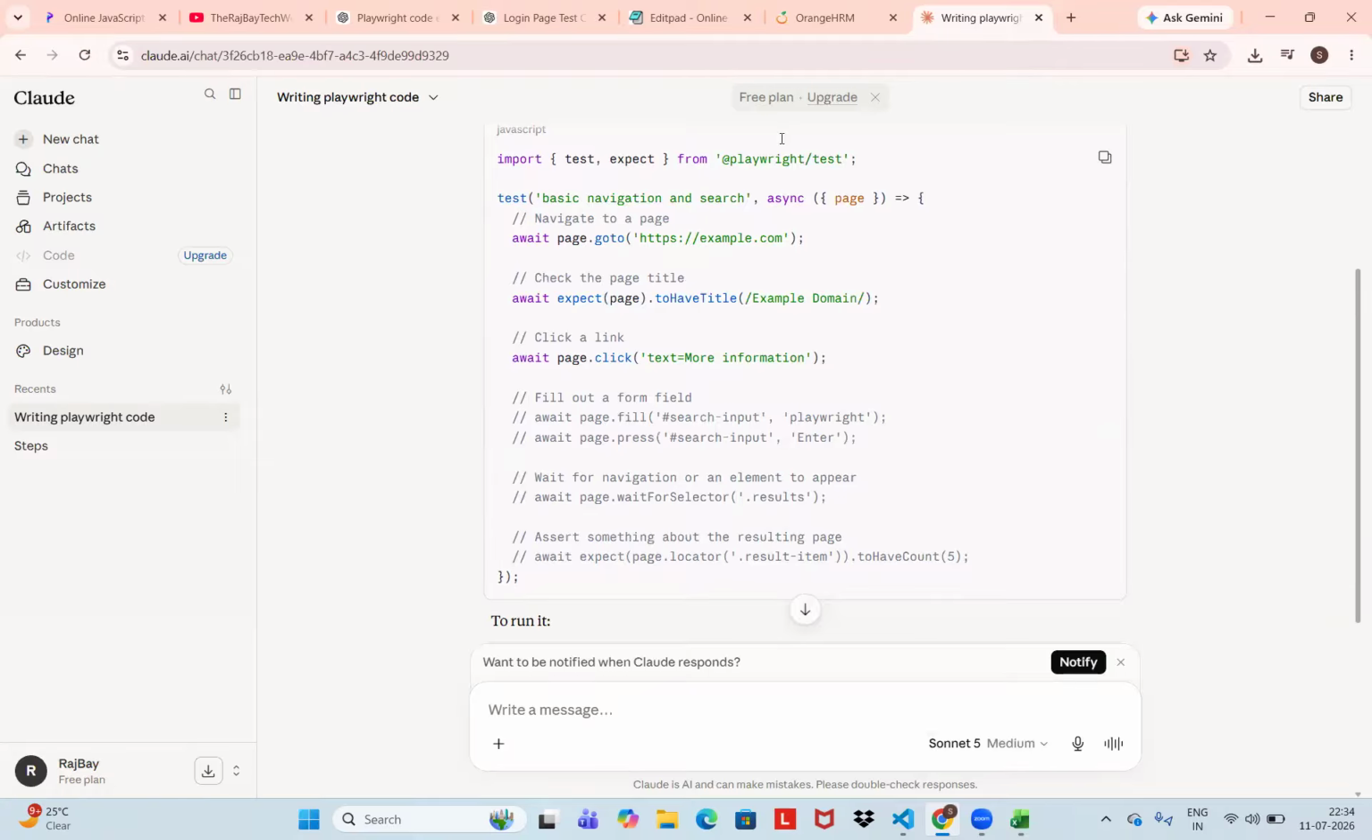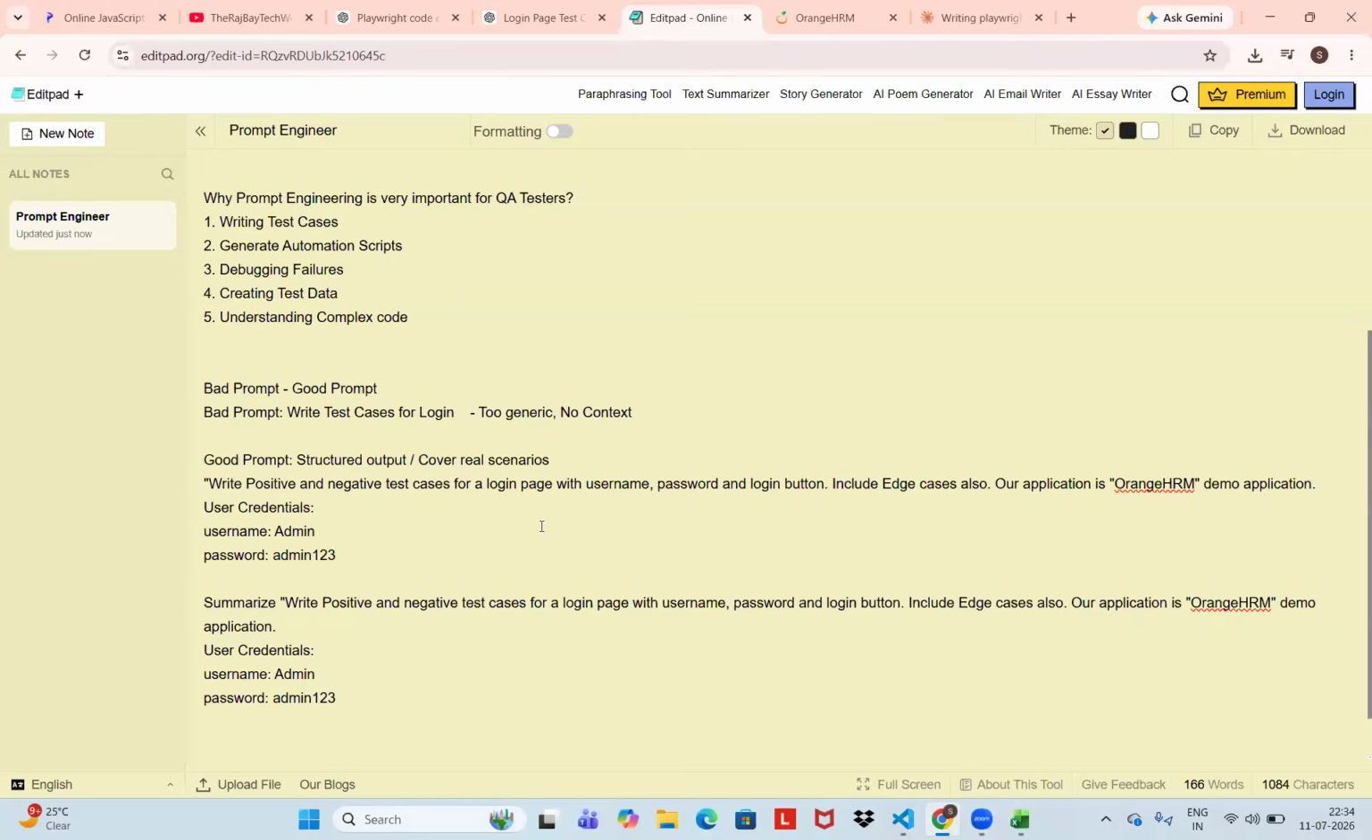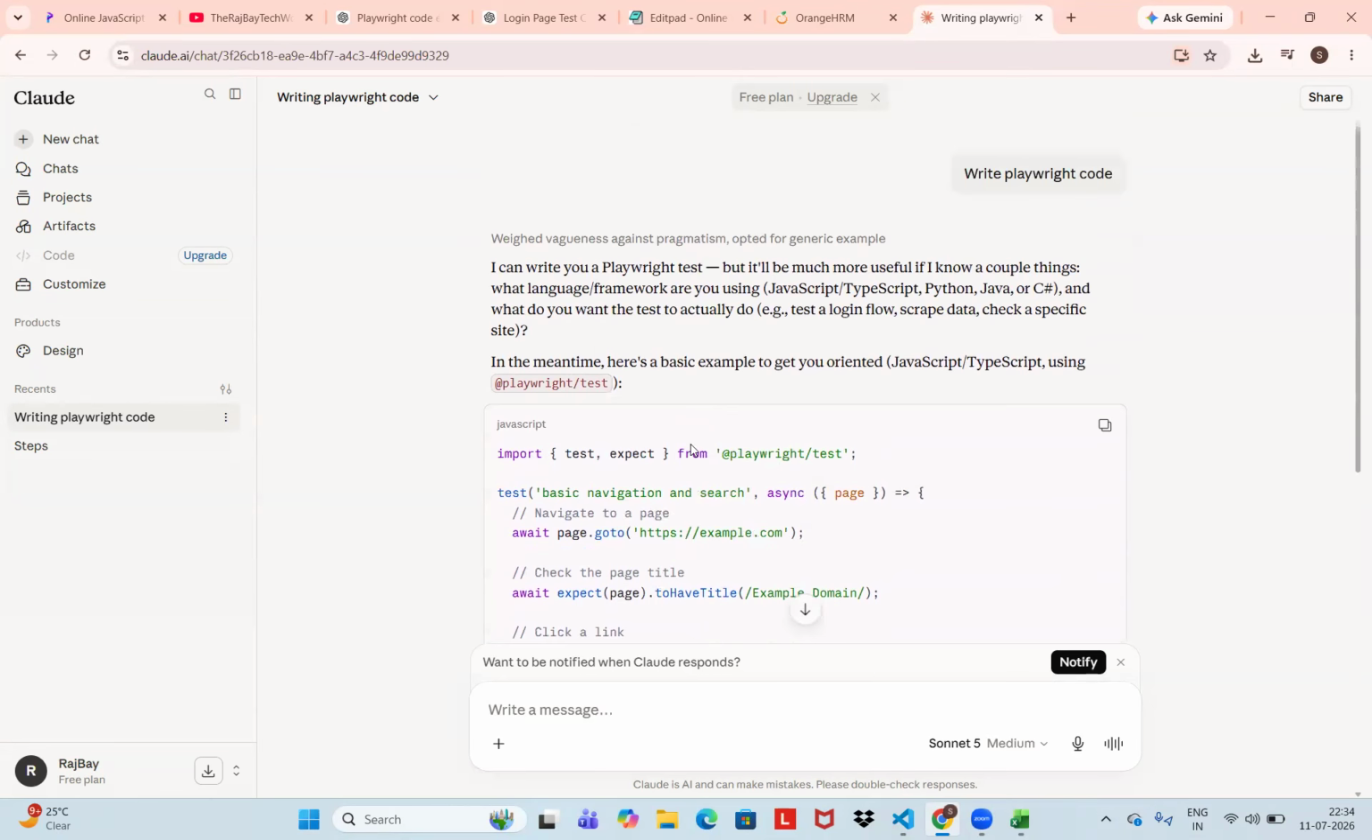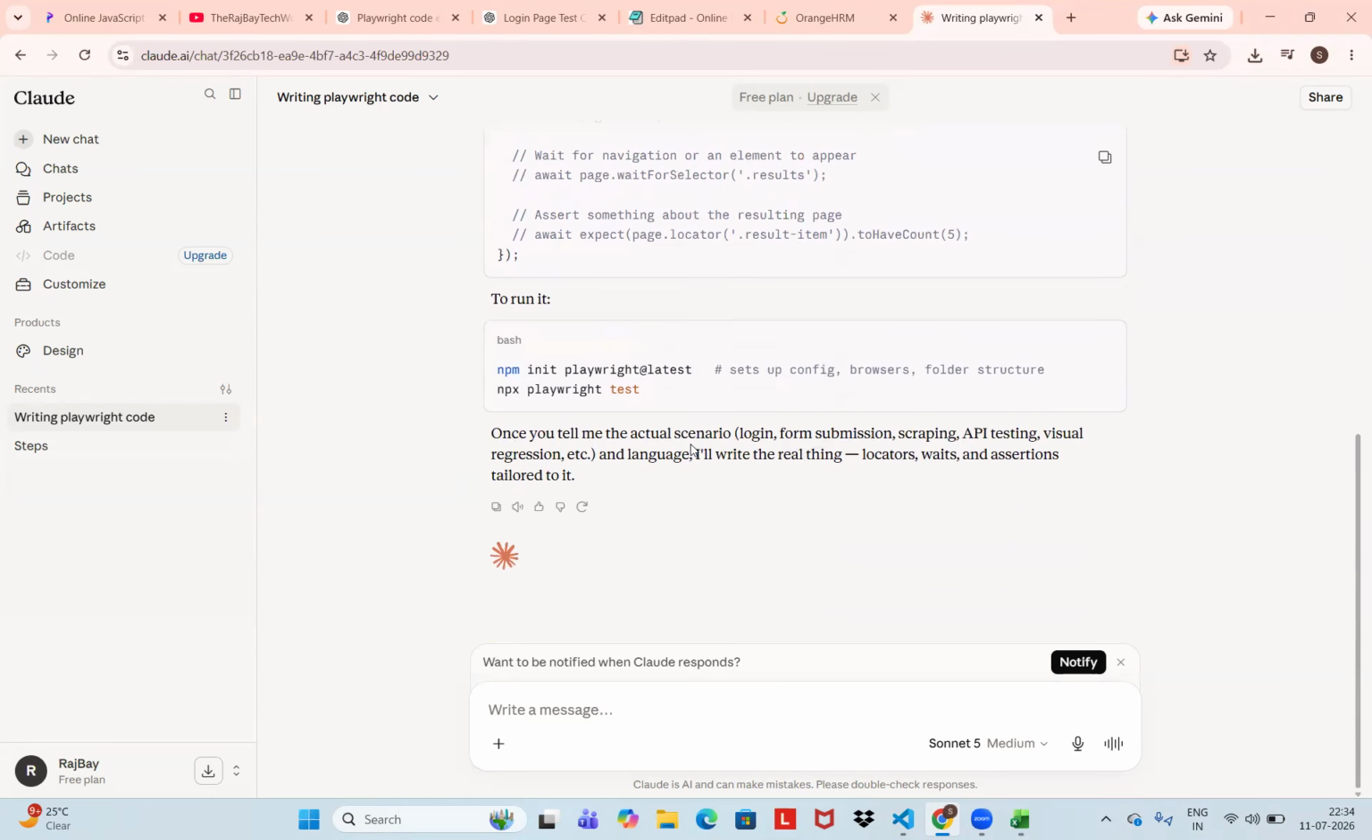That is what you need to understand. Okay. No context is there. It's too generic. Normally it gives one generic Playwright code. That's it. Now I will give one good prompt.